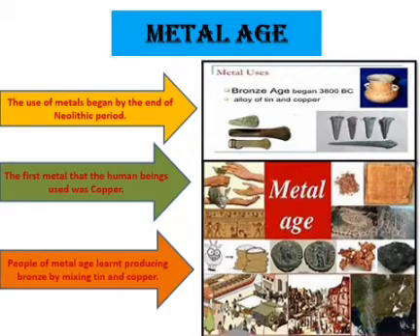Okay. So children, repeat the points once again. Metal Age. The use of metals began by the end of Neolithic period. The first metal that the human beings used was copper. People of Metal Age learnt producing bronze by mixing tin and copper.